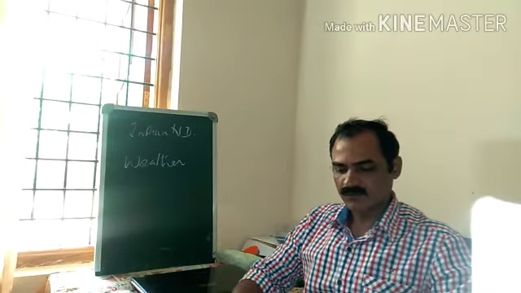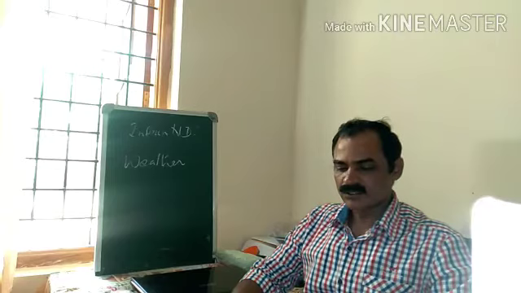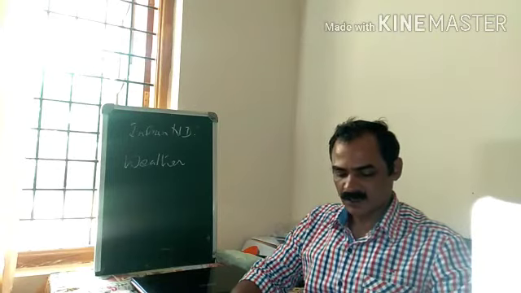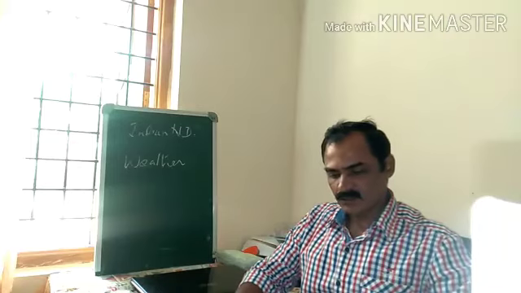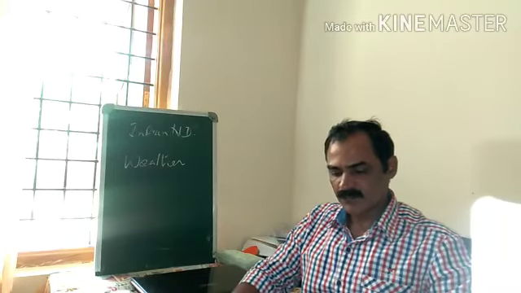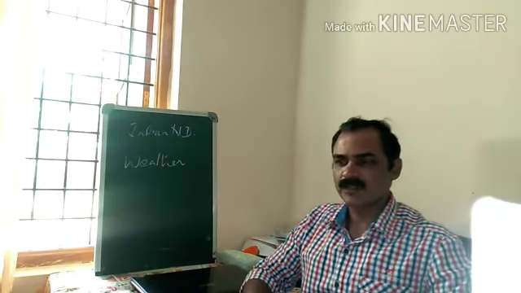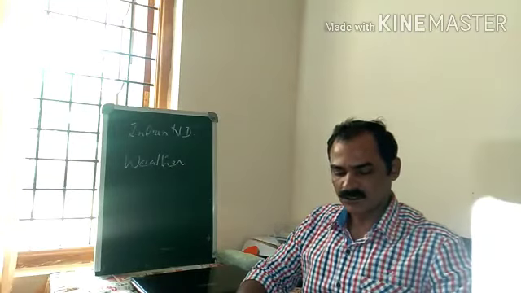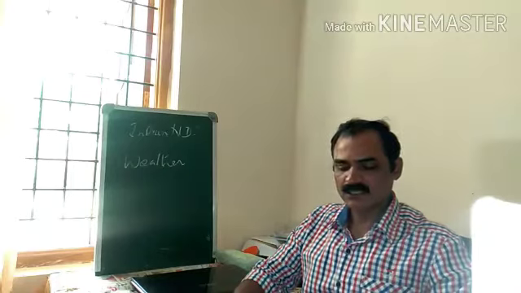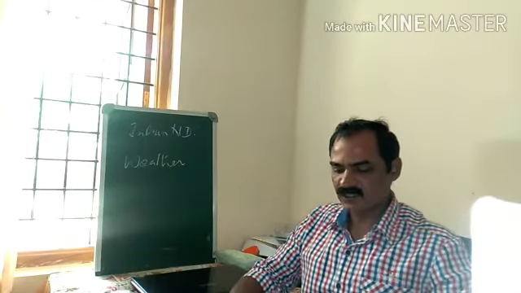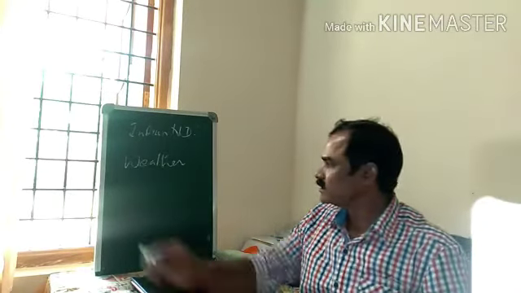Then we will be talking about tsunamis and earthquakes. These are the major disasters that we are going to discuss. First, let's take up the cyclone.